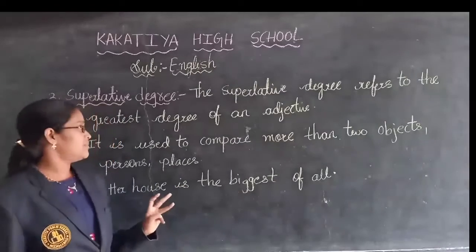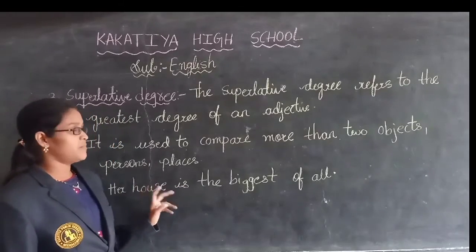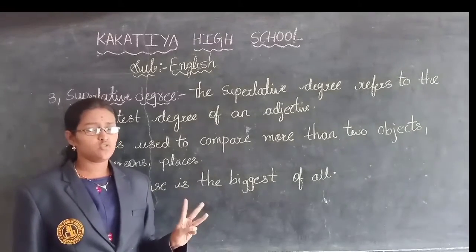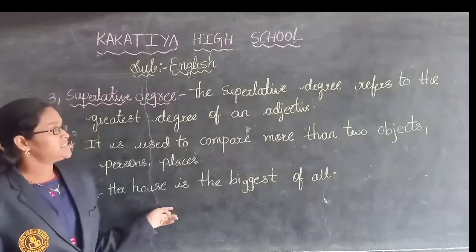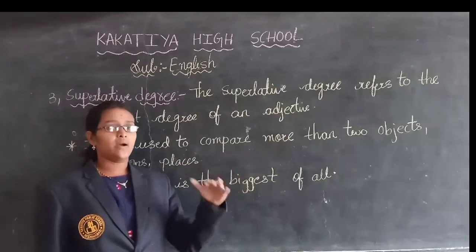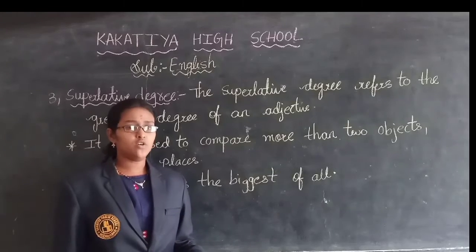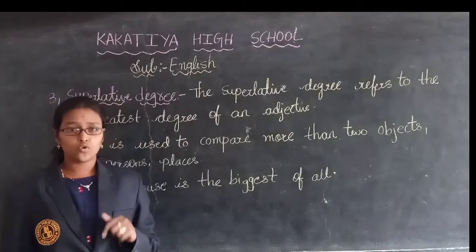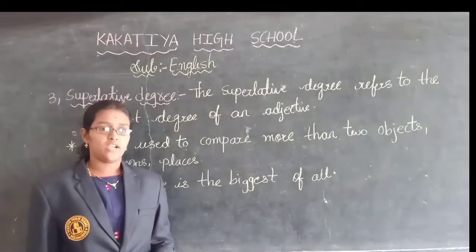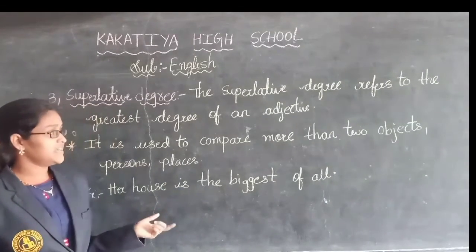Okay children, this is about three types of degrees of comparison. They are positive degree, comparative degree and superlative degree. So we'll learn some rules whenever we are changing the positive degree into comparative degree and comparative degree to superlative degree. So there are some rules to change from positive to comparative and comparative to superlative. So we'll discuss about those rules.